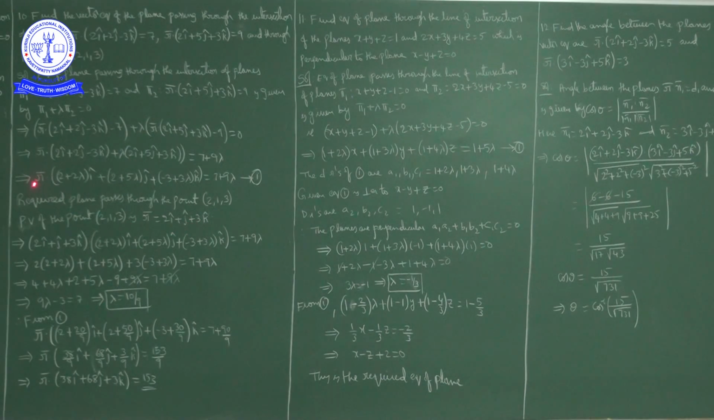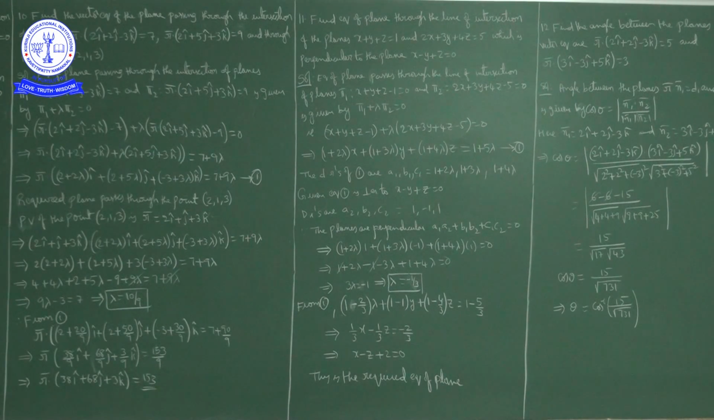So substituting r bar as 2i cap plus j cap plus 3k cap, what we get: 2i cap plus j cap plus 3k cap dot product with (2 plus 2 lambda) i cap plus (2 plus 5 lambda) j cap plus (minus 3 plus 3 lambda) k cap is equal to 7 plus 9 lambda. After simplification, we got the lambda value as 10 upon 9. Substituting the lambda value in equation 1, after simplification we got the vector equation of the plane as r bar dot (38 i cap plus 68 j cap plus 3k cap) is equal to 153. This is the required vector equation of the plane.